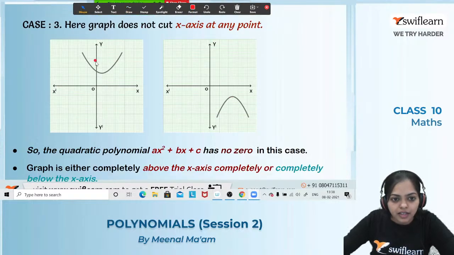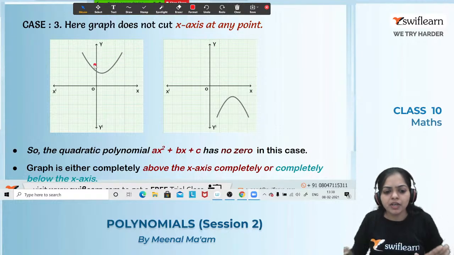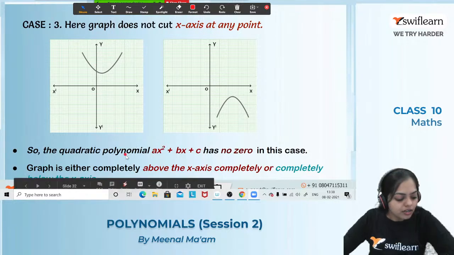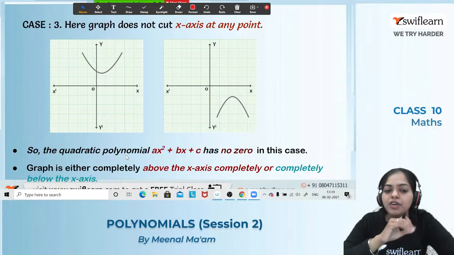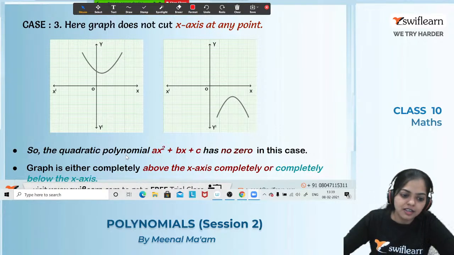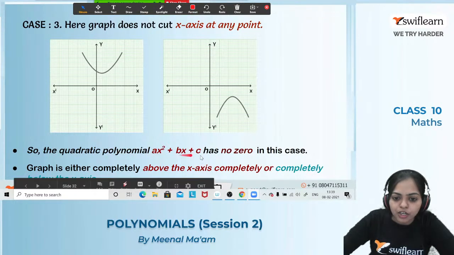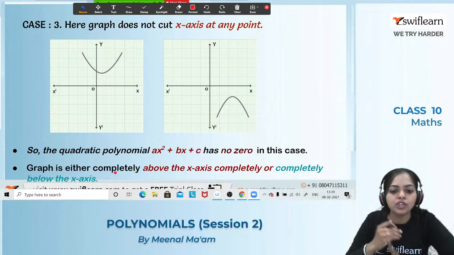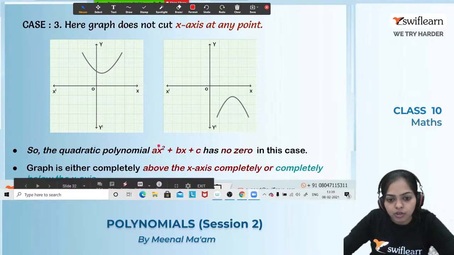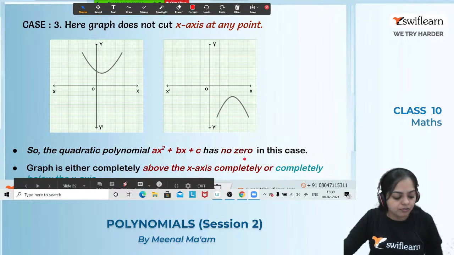And the third case is like this. Here the graph does not cut x-axis at any point. किसी भी पॉइंट पे आपका ग्राफ x-axis को कट नहीं करने वाला है. तो क्या होगा? What do you all think? अगर ग्राफ कट ही नहीं करेगा तो हमारे पास क्या होगा? हमारे पास कोई भी जीरो नहीं होगा. We have no zero in this case. Let's have a look. So the quadratic polynomial has no zero in this case. No zero at all. So graph क्या होगा आपका? It may be either completely above, completely below, depending upon the coefficient of what? Depending upon the coefficient of x square. If it is positive, upward. If it is negative, downward. Got it? In this case, we have no zero at all.